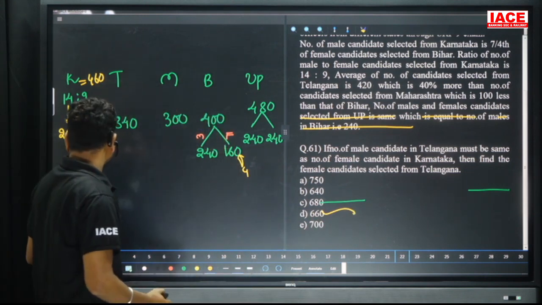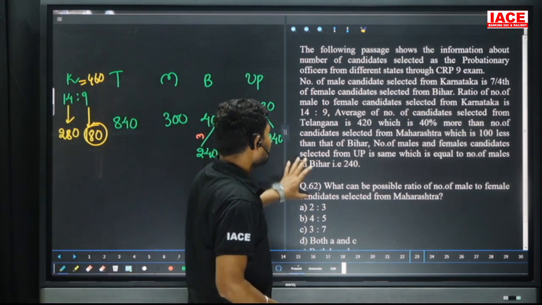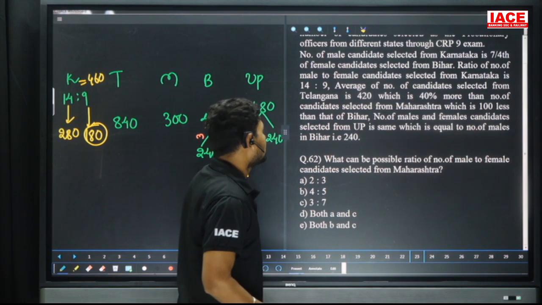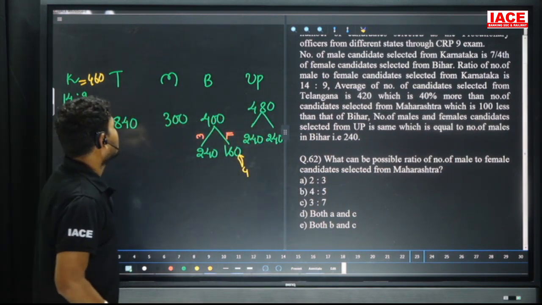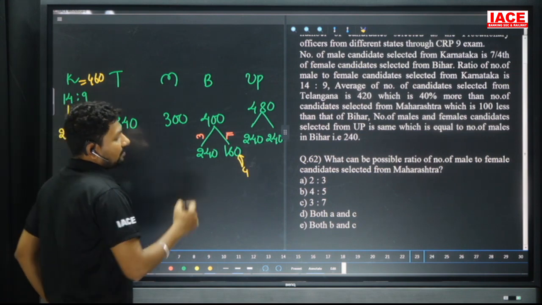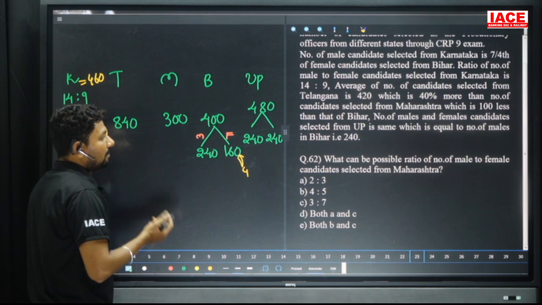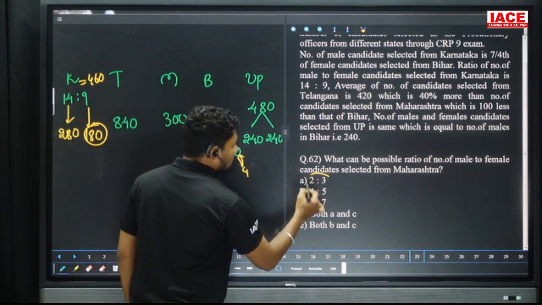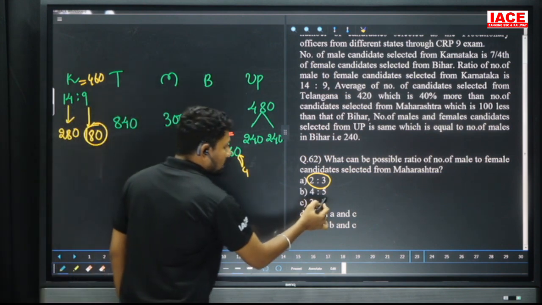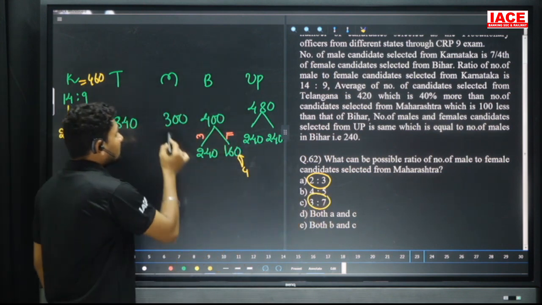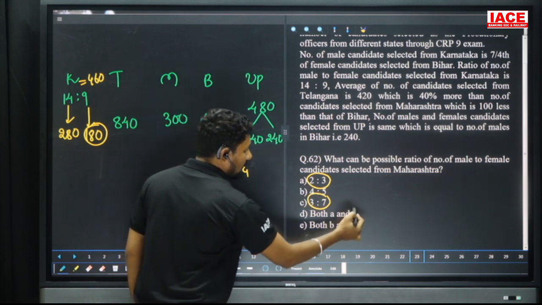So move on to the next question for the same data. What can be the possible ratio of number of male to female candidates selected from Maharashtra? So Maharashtra male candidates to female candidates, what is the possible ratio? They have not mentioned the number of male and female values particularly. 2 plus 3 is equal to 5 parts. 5 parts clearly divides 300. 3 plus 7 is 10 parts. 10 parts clearly divides 300. That means how many possibilities are there? A and C are possible. Our option is what?